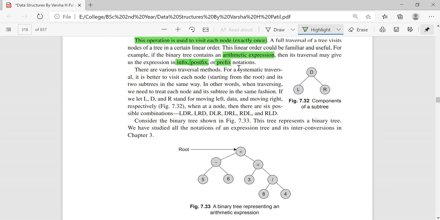Here we are talking about symmetric traversal. What is symmetric traversal? The way in which you visit the node, root, its children, left subtree and right subtree, are to be visited in the same fashion. Then only there will be what is called uniformity. You can tell which particular path or sequence you have followed.